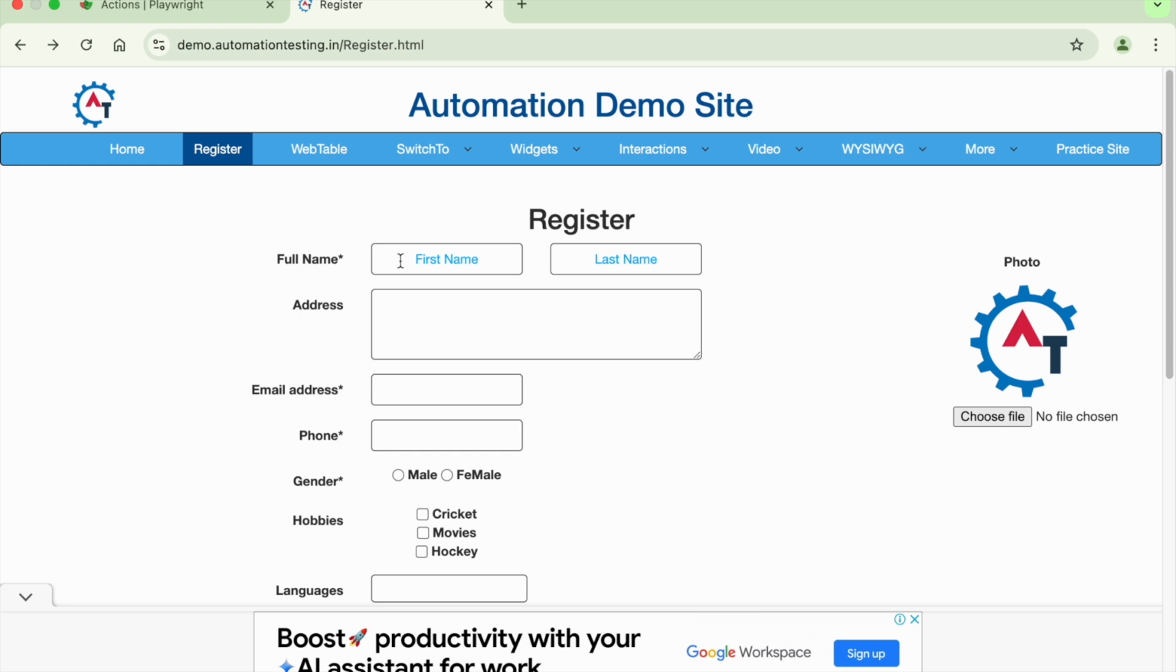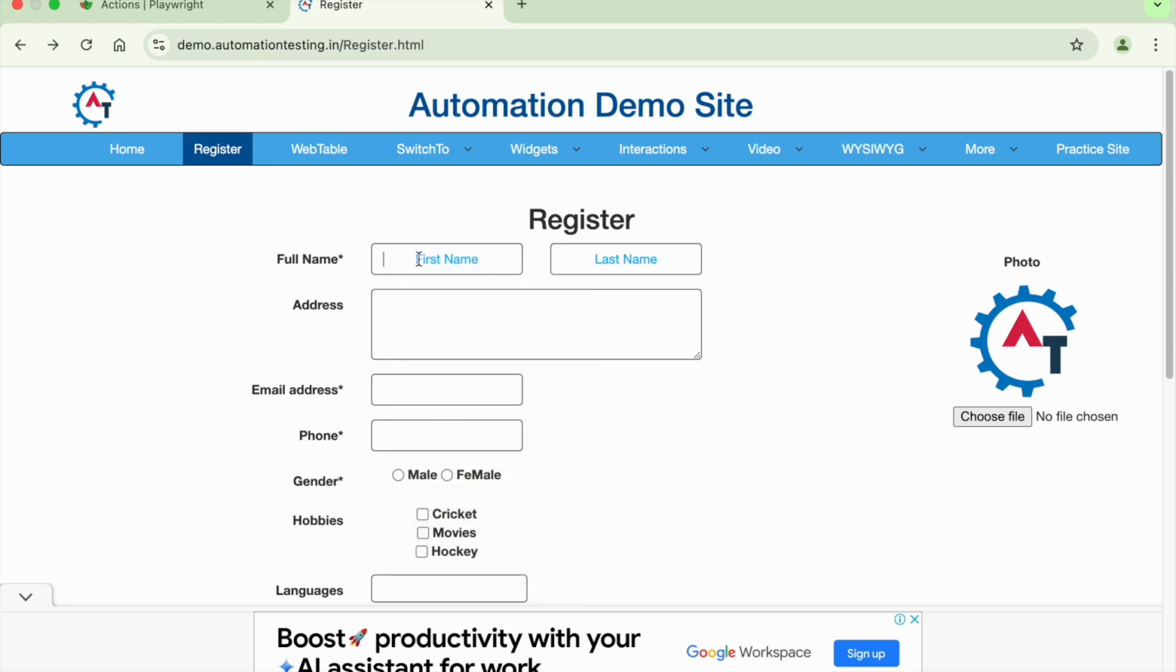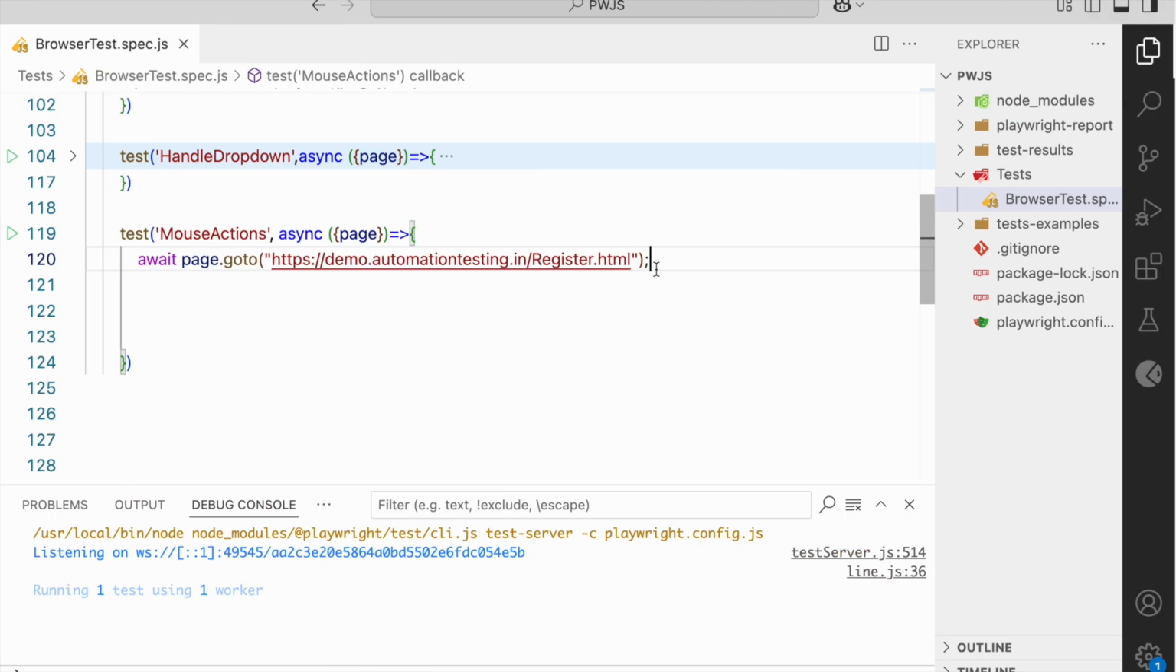If you want to right click, basically I have to right press on the mouse. And if I want to click on the middle button of the mouse, I can click on the middle button of the mouse. So these are the different actions which we can perform with the mouse. Let us see how we can do it using Playwright.